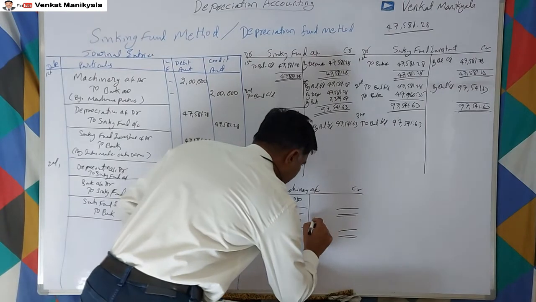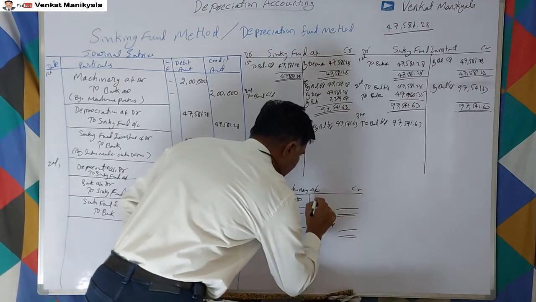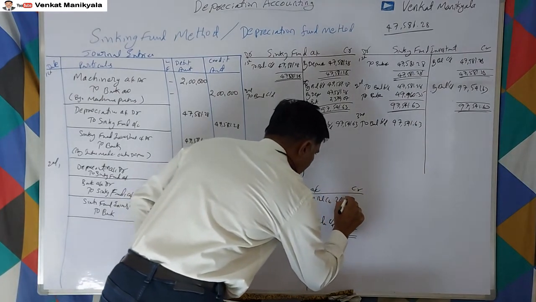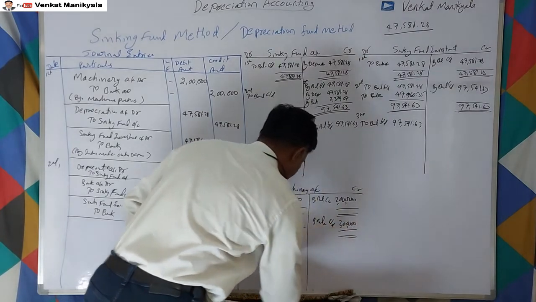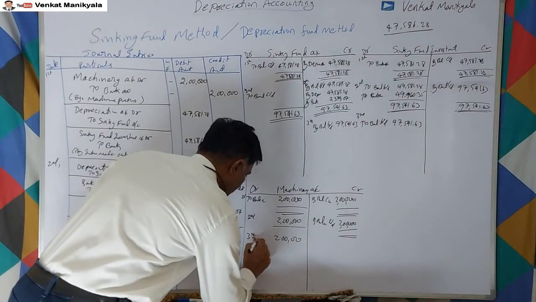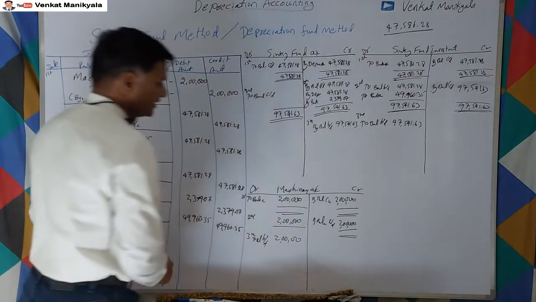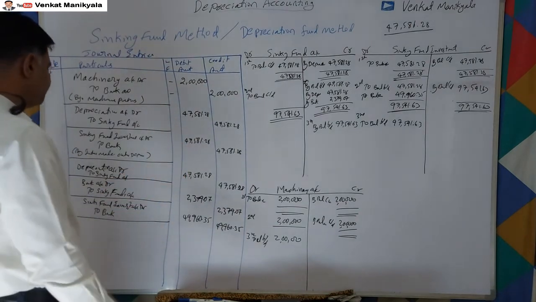Third year, we are supposed to do balance carried down, 2 lakhs, 2 lakhs, right? So balance brought down. This is in the third year. In the third year, some activity will take place in the machinery account because that is the last year, right?